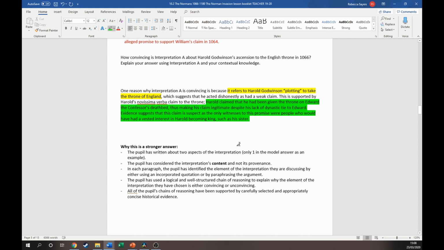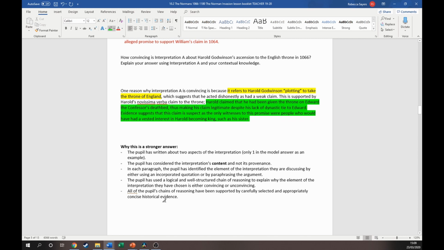And this is really where the money is in these paragraphs, because this is the bit that demonstrates that you have thought about the question and you've thought about how what you know matches up with that interpretation or doesn't. So there are facts in here, they're kind of sprinkled throughout to prove myself right where appropriate, but most of this is my own explanation and thought.